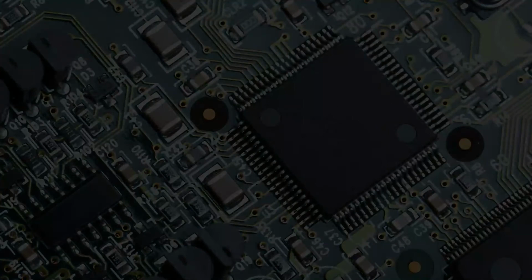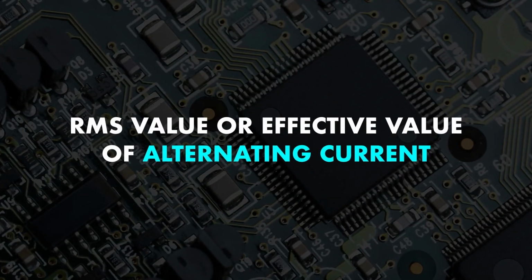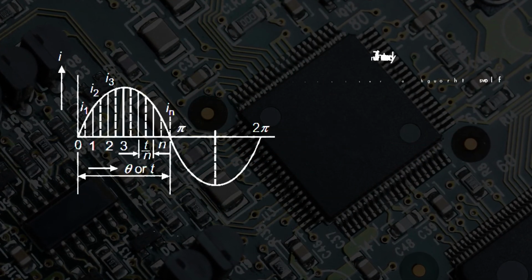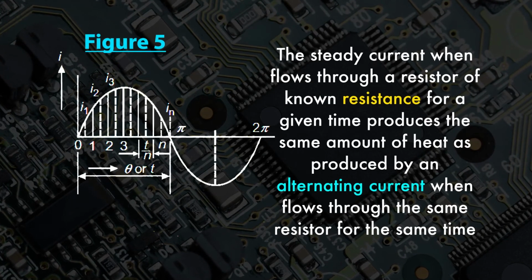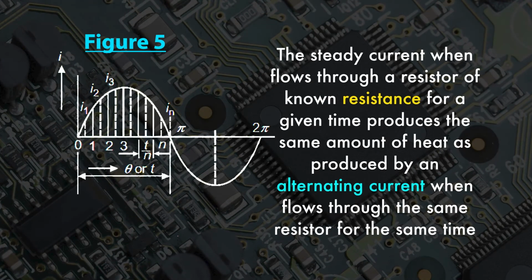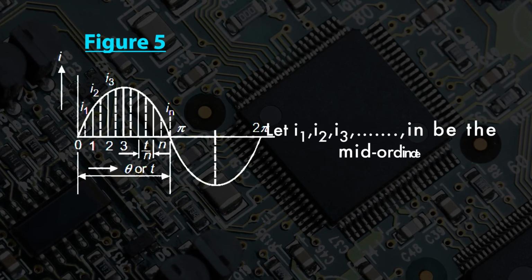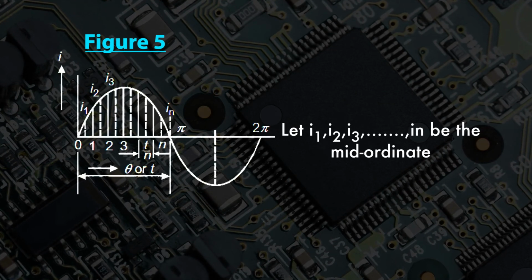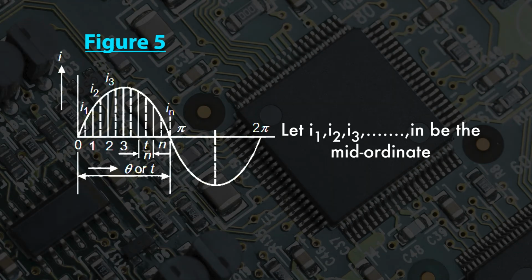Now we have to find out the RMS value or effective value of alternating current. The steady current which, when flowing through a resistor of known resistance for a given time, produces the same amount of heat as produced by an alternating current flowing through the same resistor for the same time, is called the effective or RMS value of alternating current. Let small i be an alternating current flowing through a resistor of resistance R for time small t seconds, which produces the same amount of heat produced by I effective, or you can say direct current.